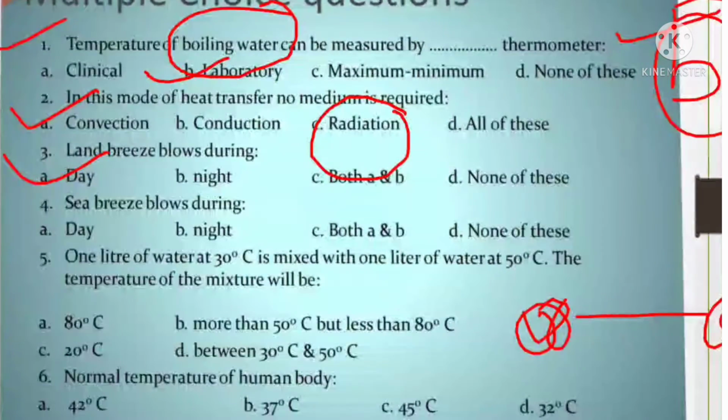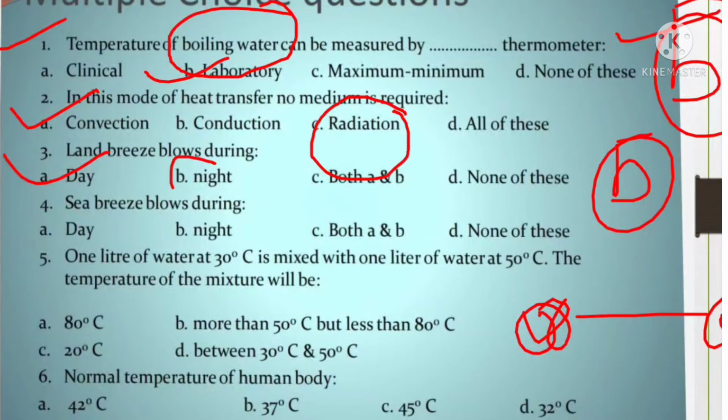Land breeze. What is land breeze? Land breeze means a breeze, cool air. So when will cool air blow from land? The correct answer is B, night. Next, sea breeze. When will sea breeze blow? From the sea, when the cool air blows, so it is at daytime. Why daytime? Because in the daytime land is very hot, so the breeze will come from the sea.